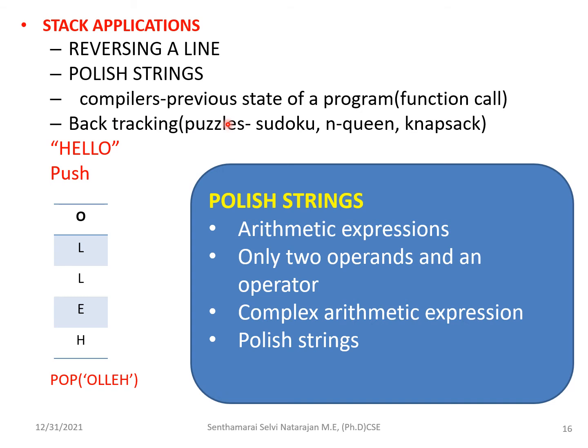Next, the compilers. They store the previous state of a program or a function call. This is one real-time example. Compilers are able to get the previous state of the program. If you have programs and you are performing function calls, all those states will be remembered. This is one application where the stack stores the function call. Whenever a function is called, it is stored, and compilers use that stack to remember the function call.